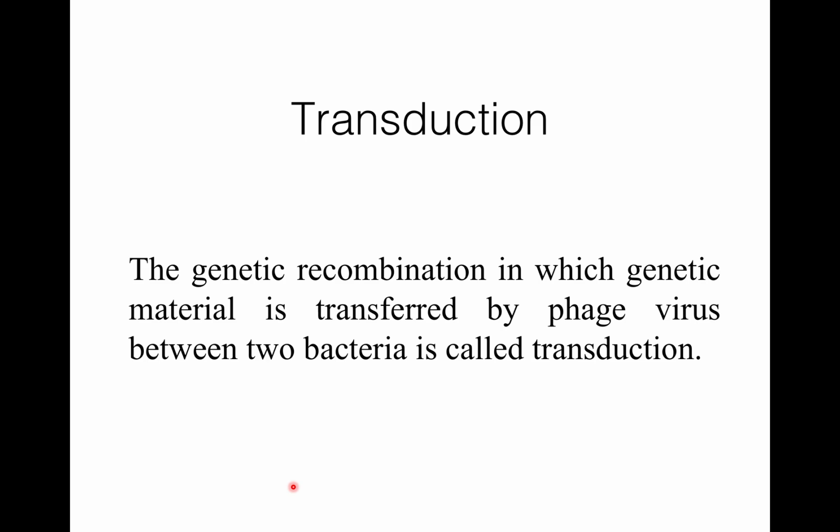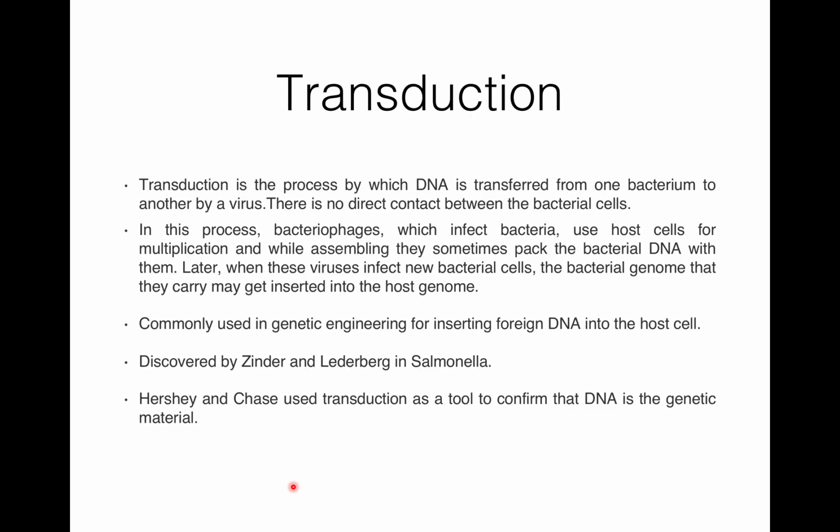It is the genetic recombination in which genetic material is transferred by phage virus between two bacteria. It is the process by which DNA is transferred from one bacterium to another by a virus, that is bacteriophage, and there is no direct contact between the bacterial cells.